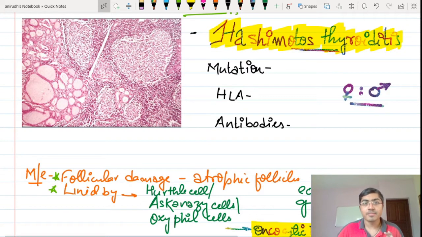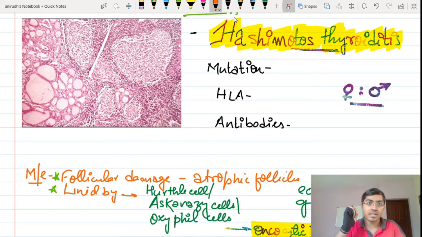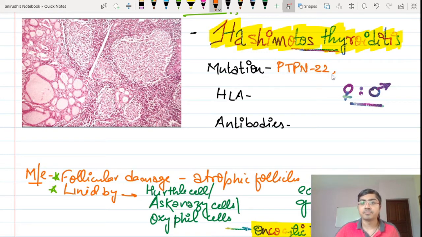Okay guys, so this is Hashimoto's thyroiditis. This is the most common cause of hypothyroidism in areas where there are sufficient quantities of iodine available. So in areas where there is sufficient iodine, the most common cause of hypothyroidism is Hashimoto's thyroiditis. Let's talk about the mutations over here, that is PTPN22 and CTLA4. It has a strong HLA association, DR3 and DR5.